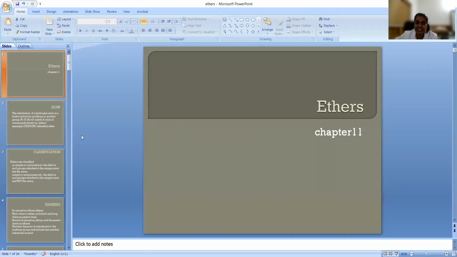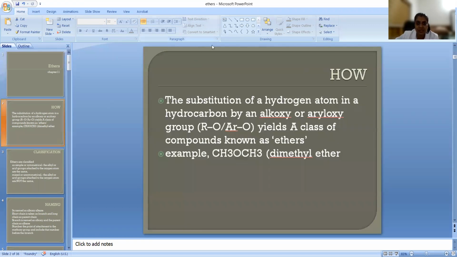So what are ethers? How are we going to get ethers? Let us see. Just like how phenol is obtained, we understood that, and also we understood how alcohol is obtained. In the same way, the substitution of a hydrogen atom in a hydrocarbon by an alkoxy or aryloxy group yields a class of compounds known as ethers. This is the alkoxy group.